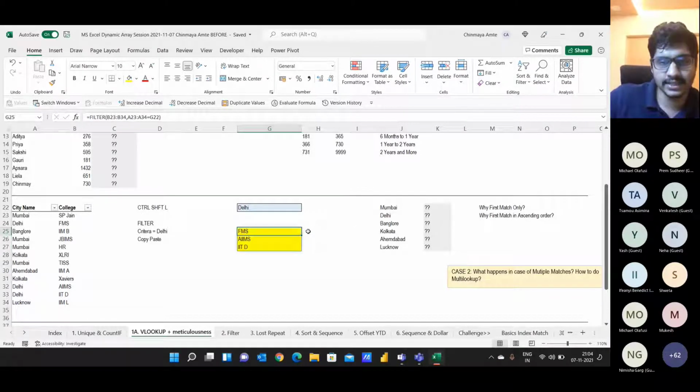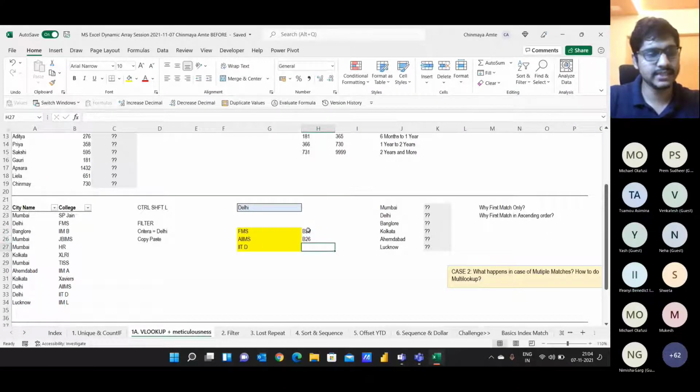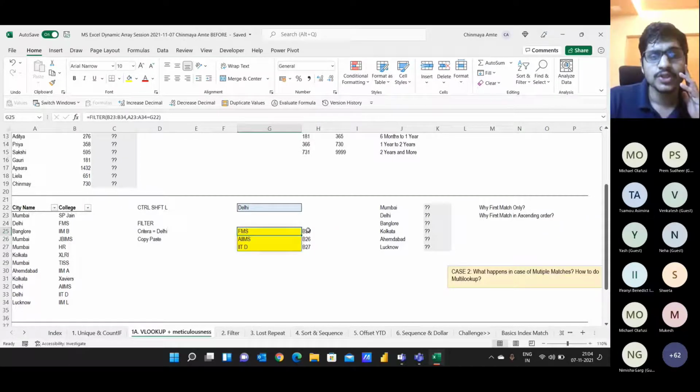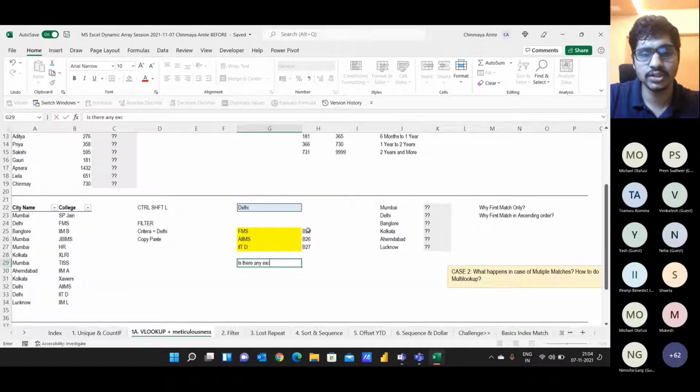spilled across multiple cells. If you see, this data is in B25, B26 and B27, so this data is spilled across 3 cells. I don't want the data to be spilled across the cells. I want the data to be in one single cell. So is there any Excel function which helps us to get data across multiple cells into one single cell?